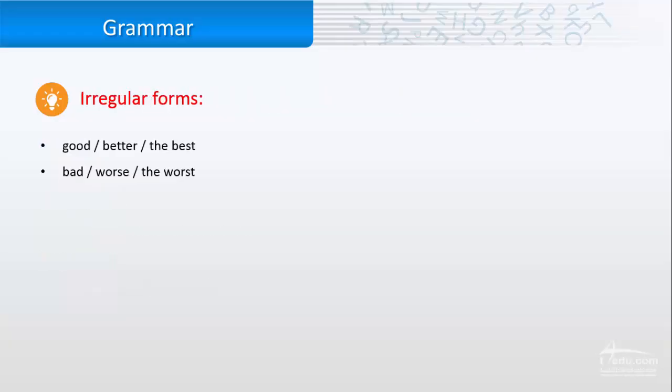We have irregular forms. For example, we have good and bad. If I'm going to change the adjective good to the comparative, I'm going to say better, and the superlative, the best. If it is bad, then I'm going to say worse, then the superlative, the worst.